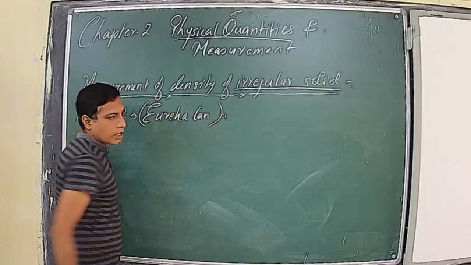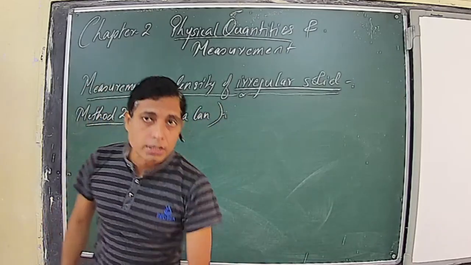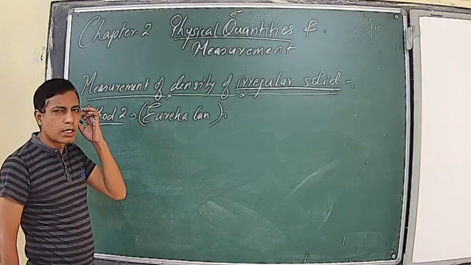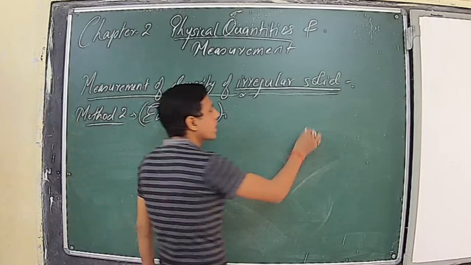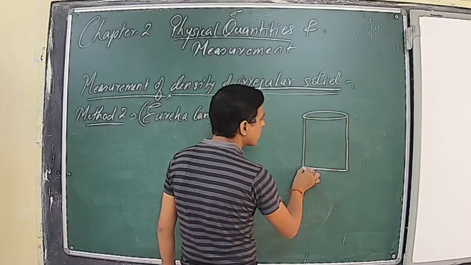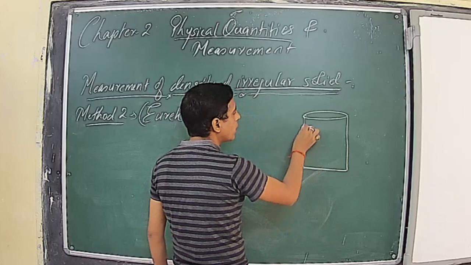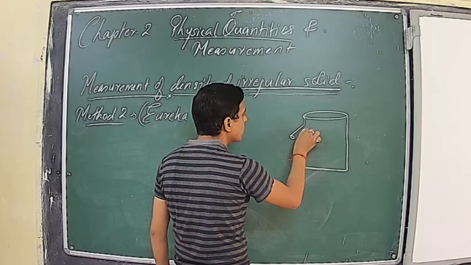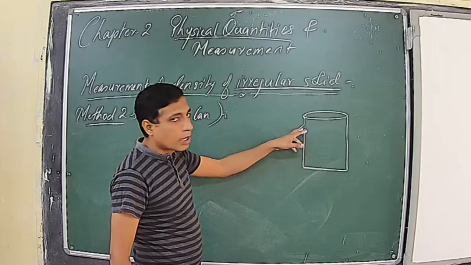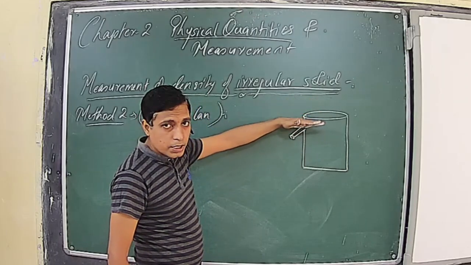Now this Eureka can, basically we first need to understand what a Eureka can is. A Eureka can is just like a measuring cylinder we have seen, but there is a little difference. It is also cylindrical in shape, but a spout is provided just below its top. An opening is provided just below the top of this can.